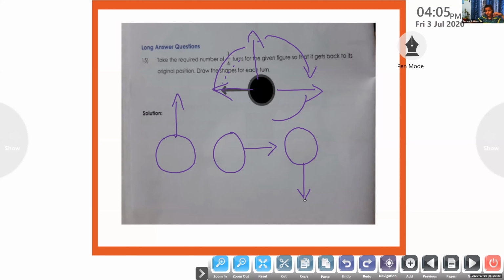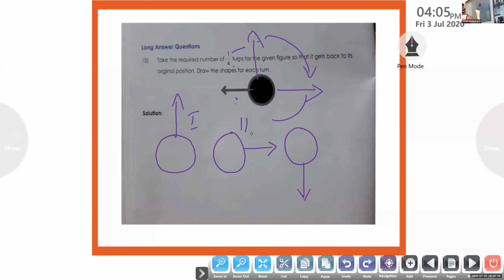Now, Fia, has this picture come back to its original position? No. Now what do we have to do? We should get this original picture. So what do we have to do? 3 by 4, one more time. We have to do a 1 by 4 turn. First time we get this picture.